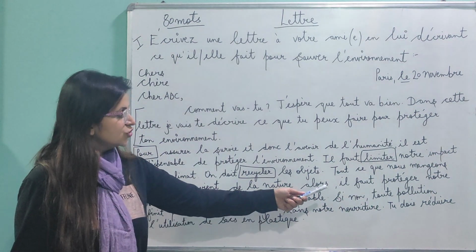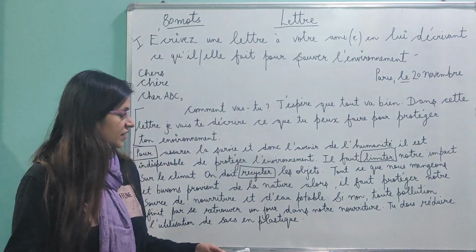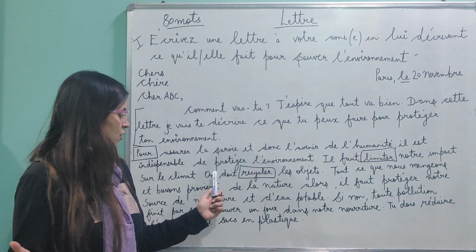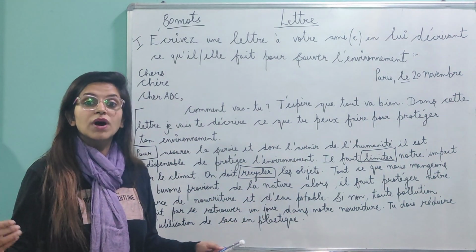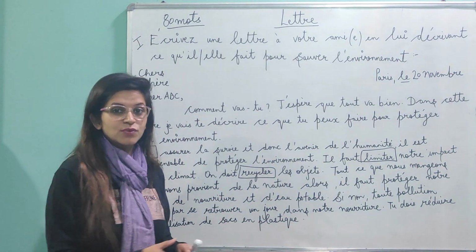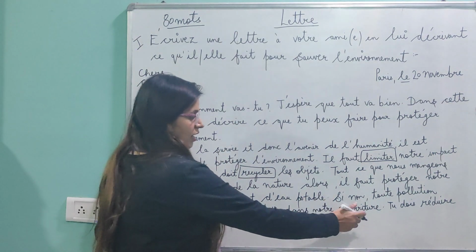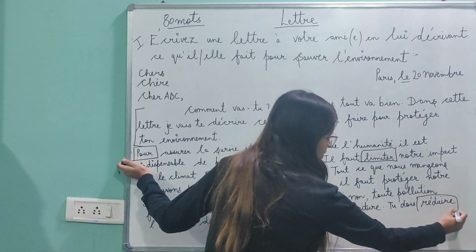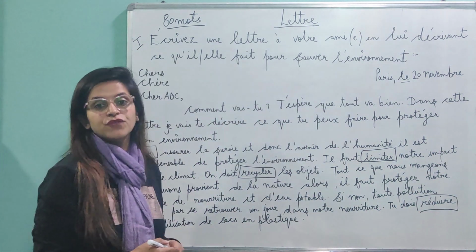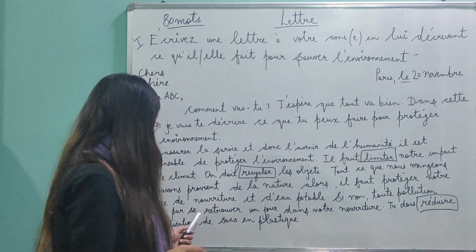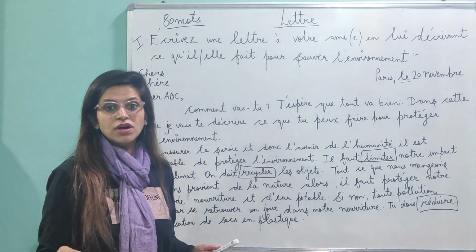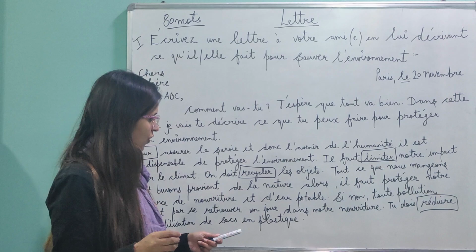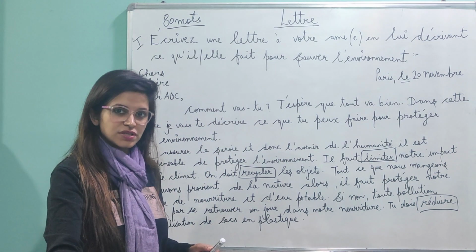And then again, tu dois. So I've taken different kinds of lines. Il faut limiter. On doit recycler. Tu dois réduire. Réduire, again, the second structure that I have taken is in the infinitive form. Tu dois recycler. La utilisation de sac en plastic. So this is how you can use different structures.